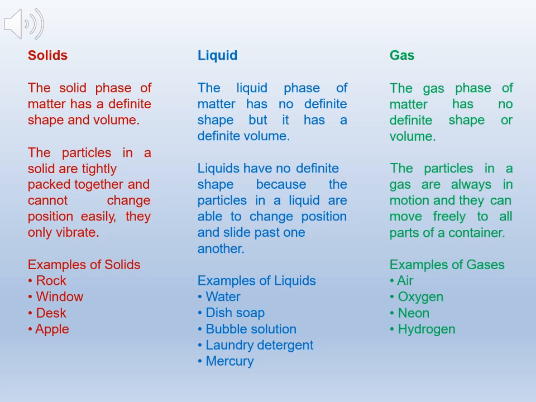The gas phase of matter has no definite shape or volume. The particles in a gas are always in motion and they can move freely to all parts of a container. Examples are air, oxygen, hydrogen, and others.